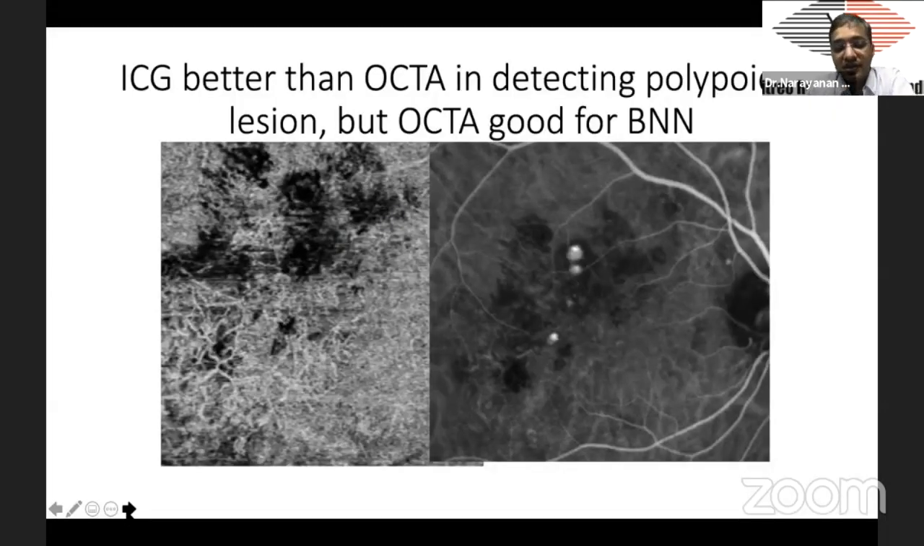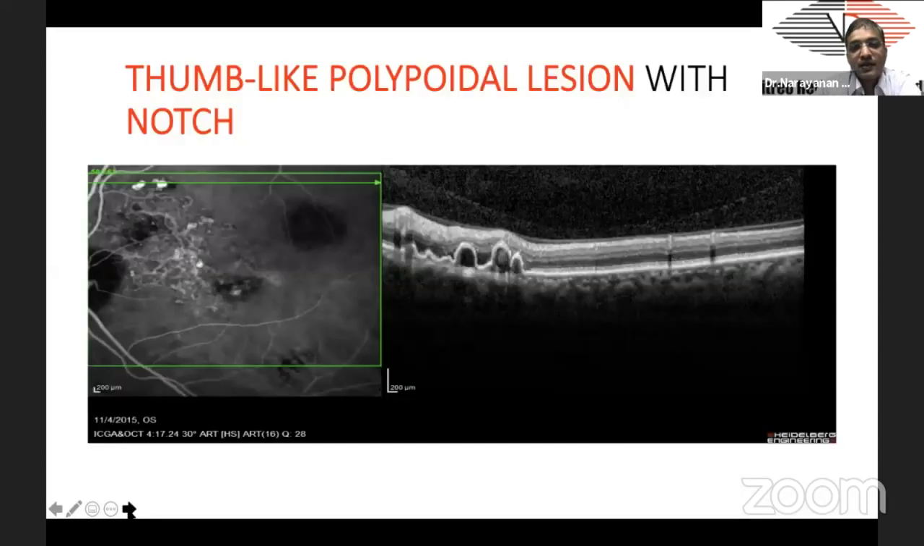Coming to a little bit about OCT angiography, why we have not discussed OCT angiography and only OCT, because OCT angiography is not very good in detecting polypoidal lesions. On the right is ICG, on the left is OCT angiography. What you can see is that in the choriocapillary slab, there is a network of vessels, which is the branching neovascular network or BVN. OCT angiography is very good in detecting the neovascular complex, but it's not good in detecting the polyps. So in this patient who has polyps, this OCT angiography has not picked them up.